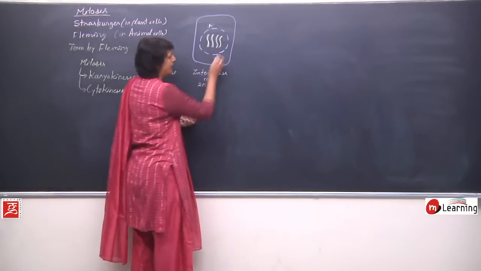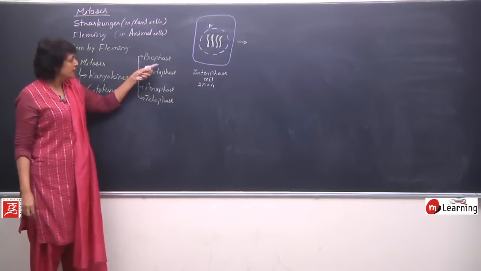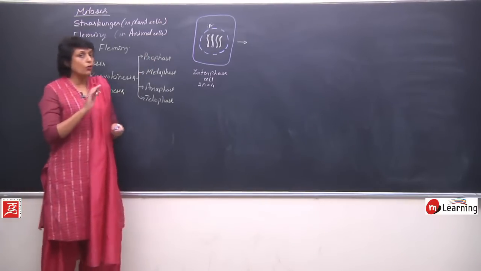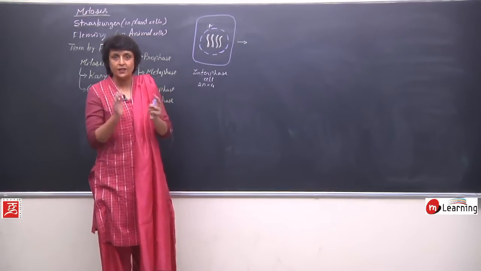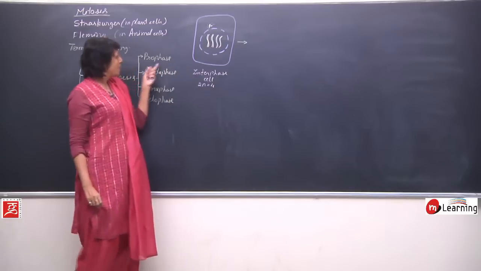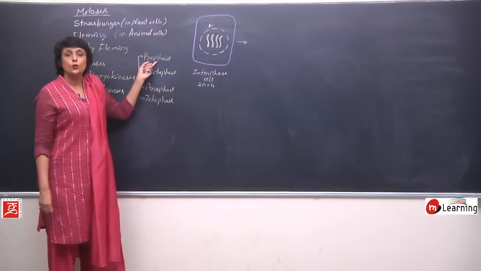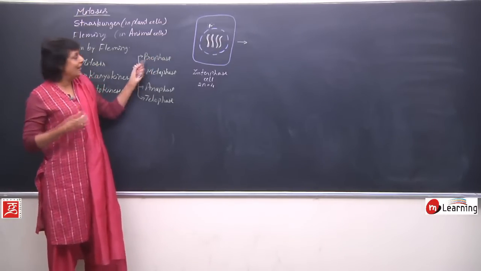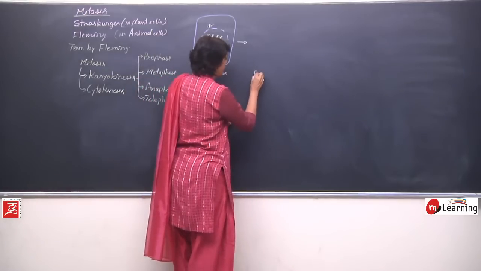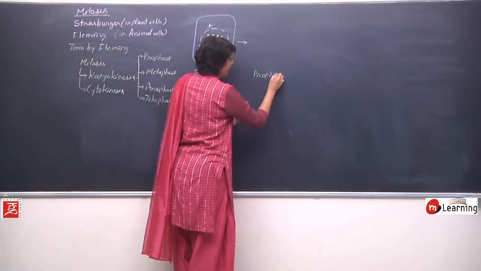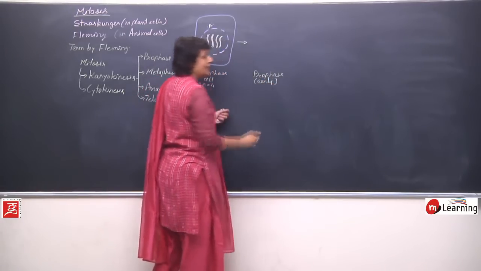Now this cell enters the first subphase of karyokinesis. Now in all these phases, there is no clear-cut demarcation. There is no line that prophase ends here and metaphase starts here. There is a little overlapping which takes place. Prophase is a longer phase as compared to others. So we can draw early prophase and late prophase. For all others, we may not do that. So let us talk about the first one, that is prophase. And we are drawing two prophases. One is the early stage and then late prophase.